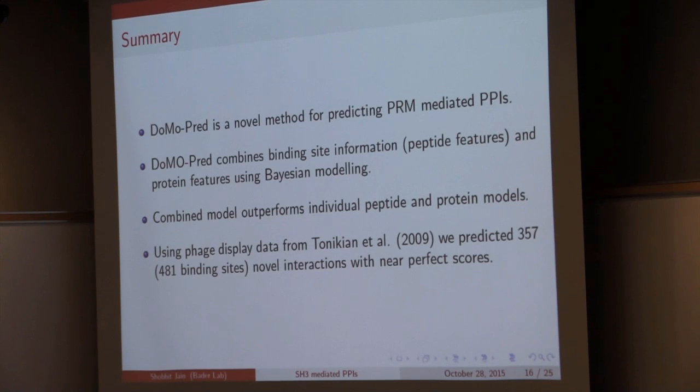To summarize, we developed an algorithm which helps us in predicting PRM-mediated PPIs. It combines the binding site information, which are the peptide features, with the protein features using Bayesian modeling, and the combined model outperforms the individual models. We used phage display data from Dominican's paper and predicted roughly 357 novel interactions, with approximately 480 binding sites.